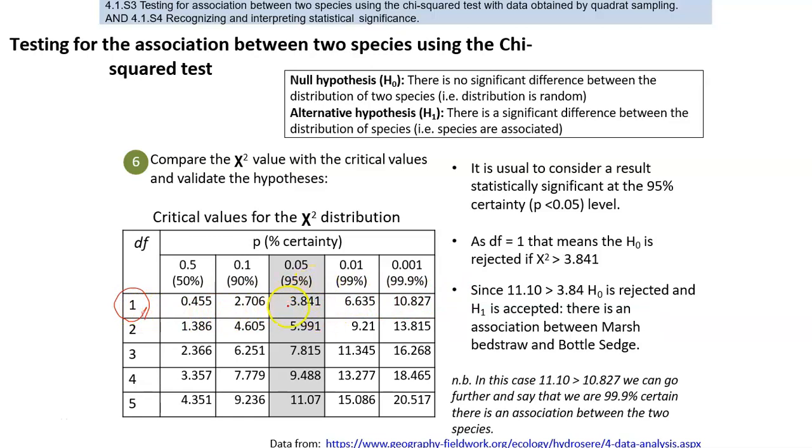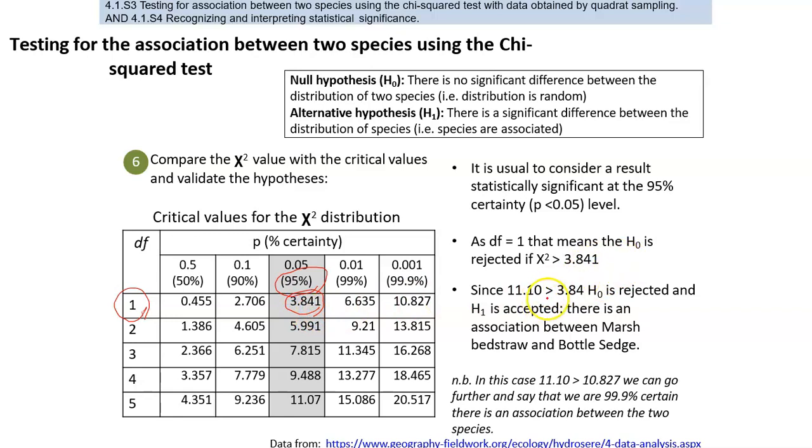In biology, it is sufficient to look at the 95% certainty level, so a p-value of 0.05. At the certainty of 95%, the critical value is 3.8.